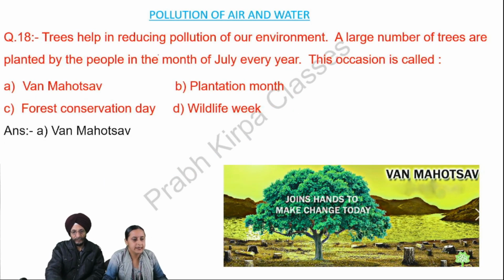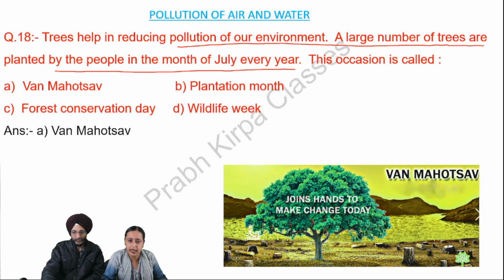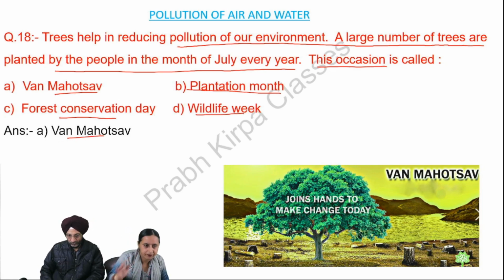Next, trees help in reducing pollution of our environment. A large number of trees are planted by the people in the month of July every year. This occasion is called: A. Van Mahotsav, B. Plantation Month, C. Forest Conservation Day, D. Wildlife Week. So the answer is Van Mahotsav.